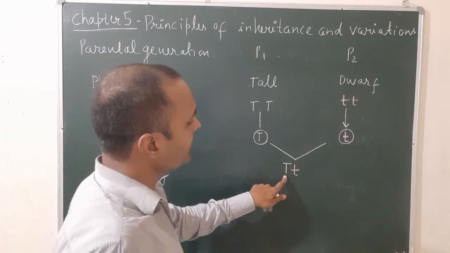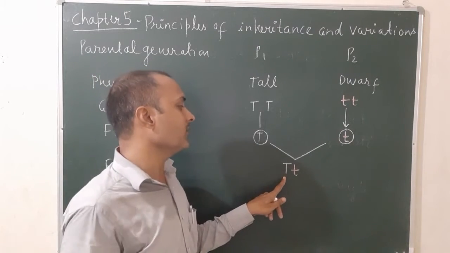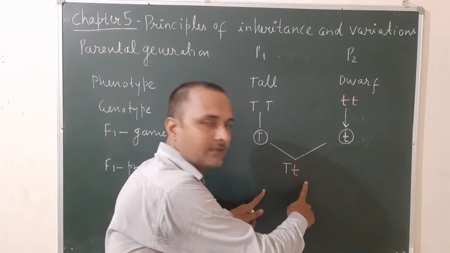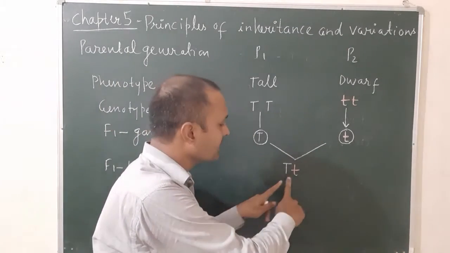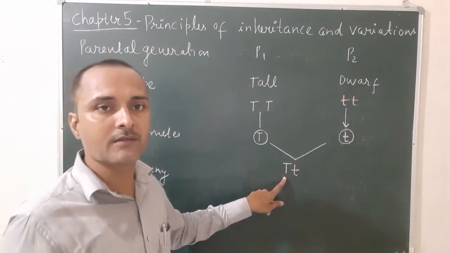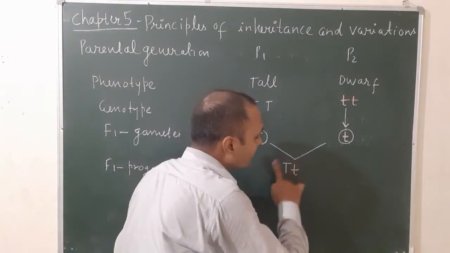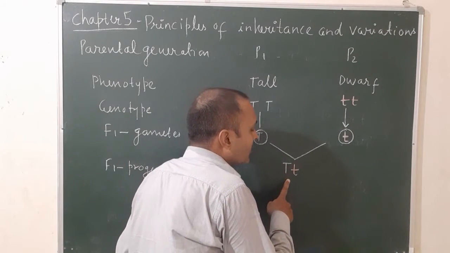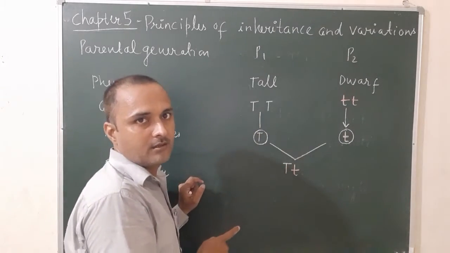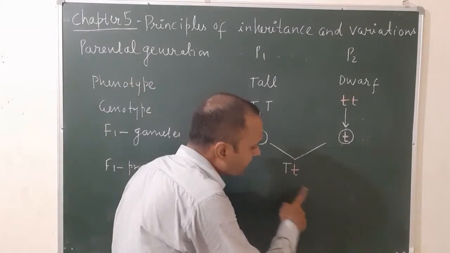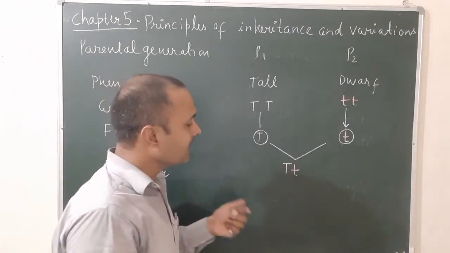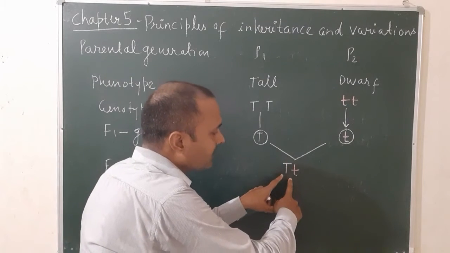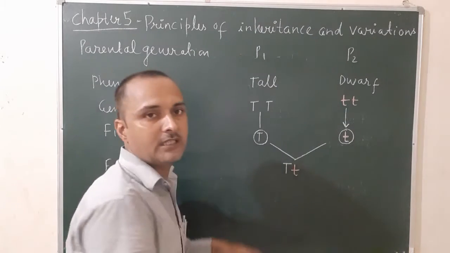This capital T and small t will not blend for a long time. They will separate during gamete formation in such a way that each gamete receives a single factor. Once again, these two alleles that occur in a hybrid do not mix or blend, but separate during gamete formation so that each gamete receives a single factor. That means when a gamete is produced, a single factor, that is a gene, is transferred to each gamete.